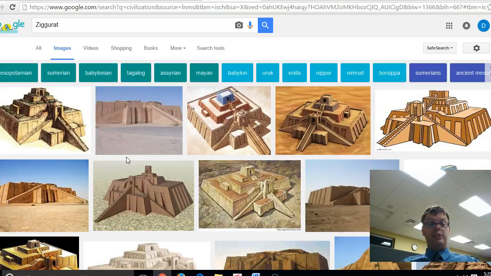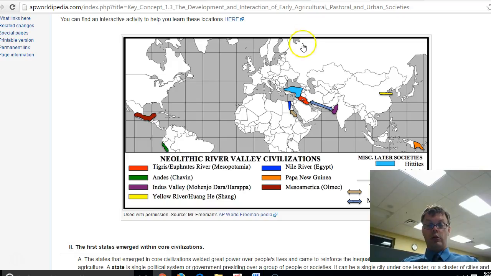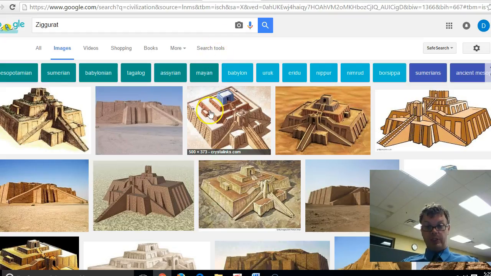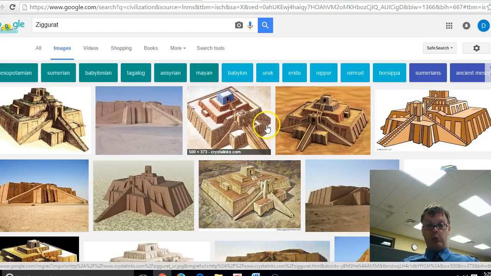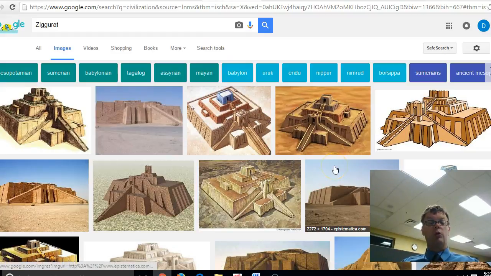Here we see a ziggurat. Ziggurats were in Mesopotamia, also known as Sumeria. So you see this one right here, this red area. This is the Tigris-Euphrates, Mesopotamia, this area right here. This is where Mesopotamia, modern-day Iraq, was. And in their city-states, so they first formed city-states, they would build a ziggurat, which was a religious building, also a political building. And at first, the priests of Mesopotamia had a ton of power.